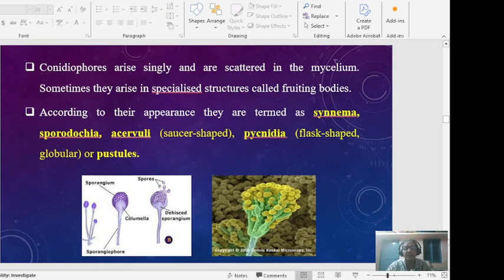So the conidiophores are arranged singly or scattered in the mycelium. According to their arrangement they are termed as synnemata, sporodochia, acervuli, pycnidia, flask-shaped, or pustules.